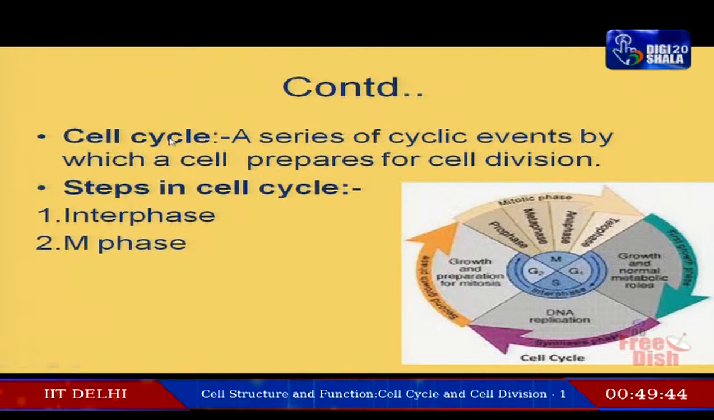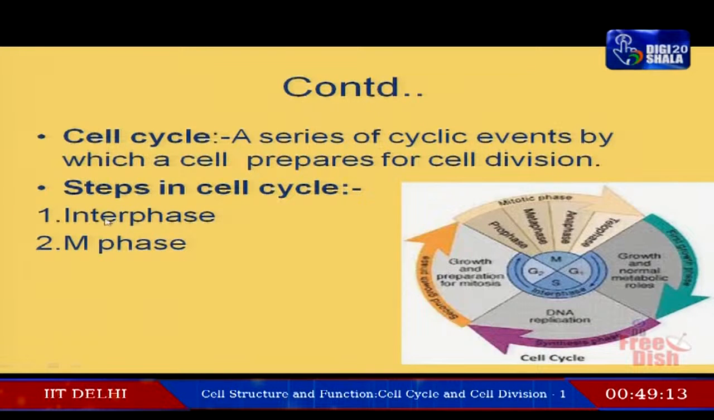Cycle, cyclic events, a series of events. The series of events, cyclic events by which a cell prepares for cell division. And this particular series of cyclic events by which a cell prepares for cell division, that is known as cell cycle. Now, what are the different steps in a cell cycle?